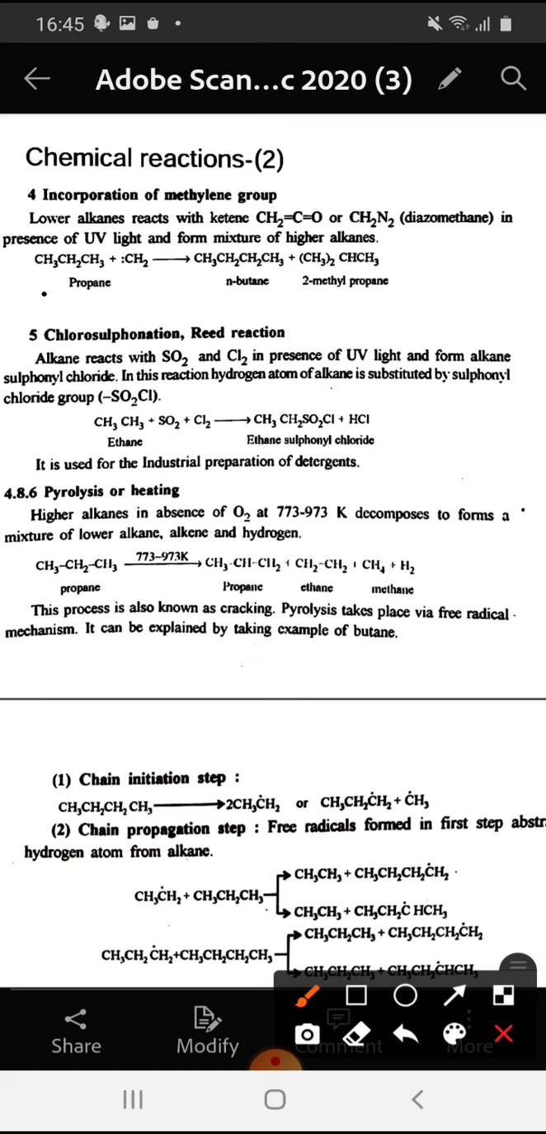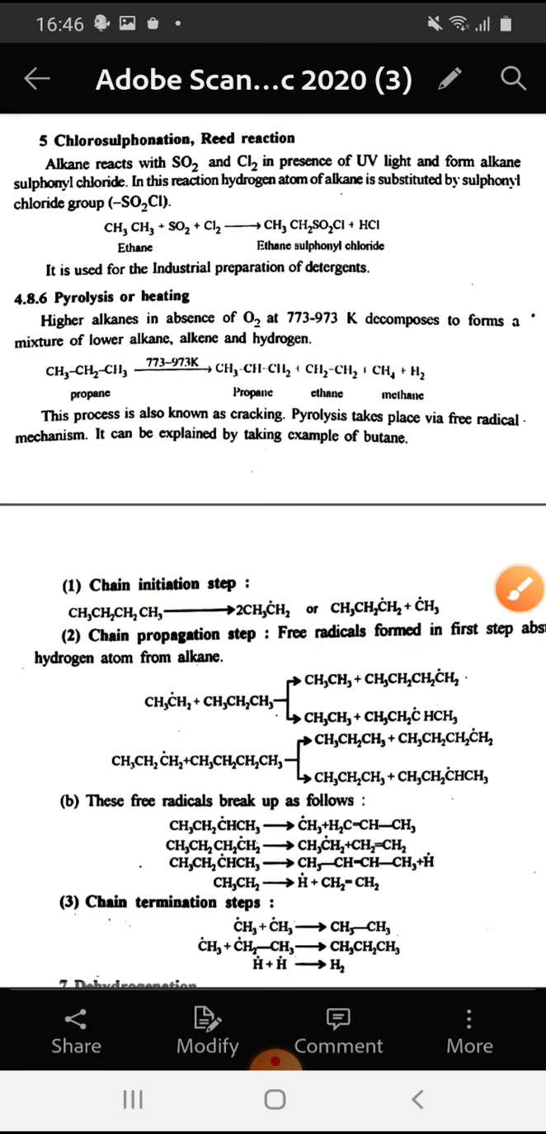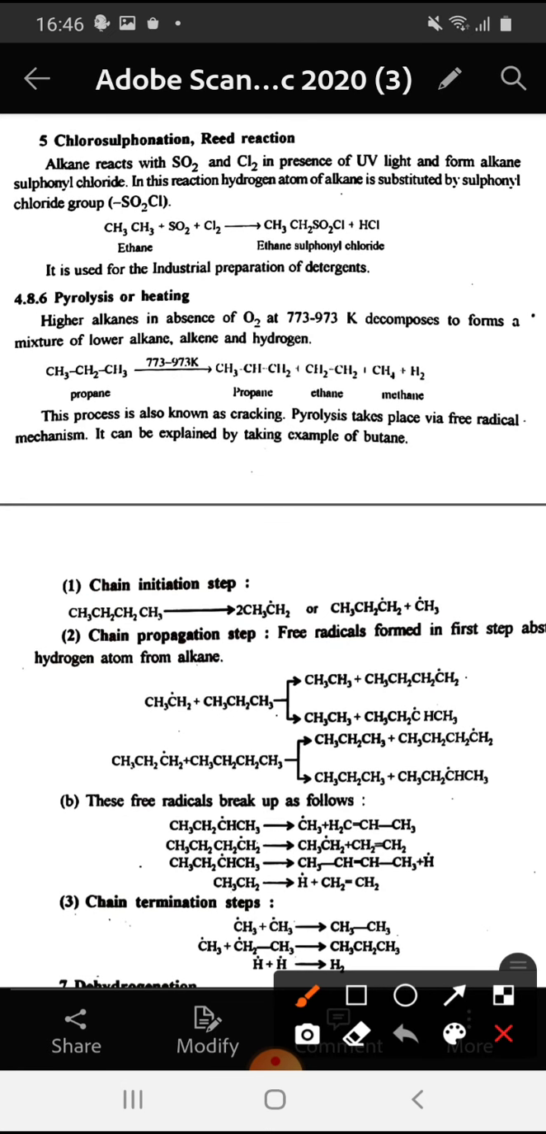So, for example, propane reacts with the methylene group to give a mixture of n-butane and 2-methyl propane. The next reaction is chlorosulfonation. This is also known as Reed reaction. Alkane reacts with sulfur dioxide and chlorine in presence of UV light and forms alkane sulfonyl chloride. In this reaction, hydrogen atom of alkane is substituted by sulfonyl chloride group, that is SO2Cl.